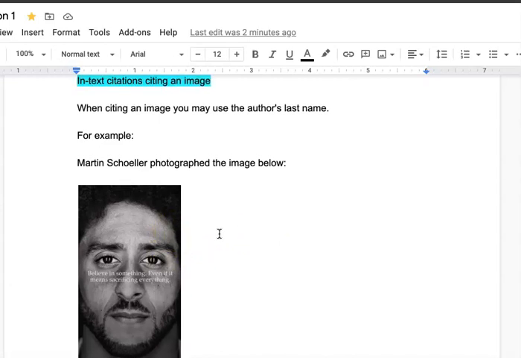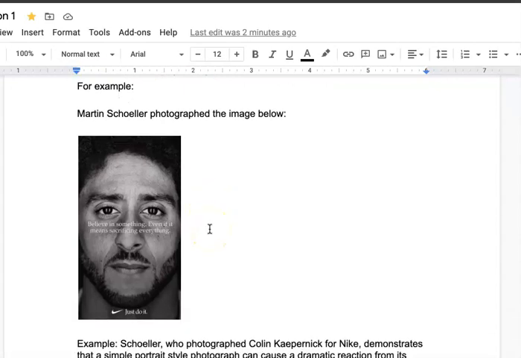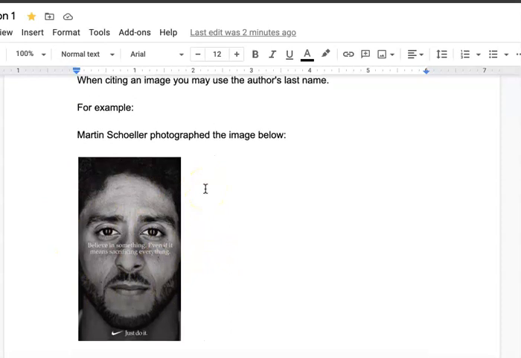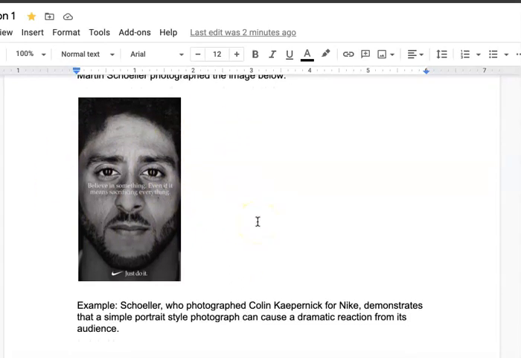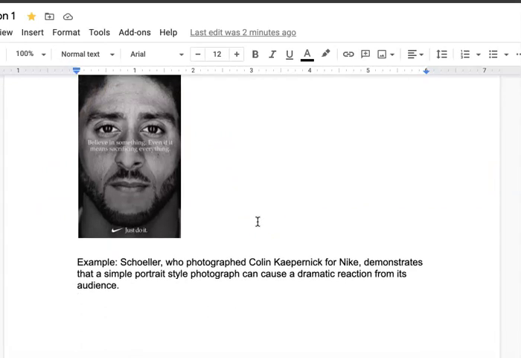Say if you're doing an ad, usually it's pretty easy to find the photographer. For this example, the photographer is Martin Scholler, and he photographed Colin Kaepernick for Nike. So I did a little sample sentence for you. Scholler, who photographed Colin Kaepernick for Nike, demonstrates that a simple portrait-style photograph can cause a dramatic reaction from its audience. We don't have a page number, so obviously we're not going to put a page number.